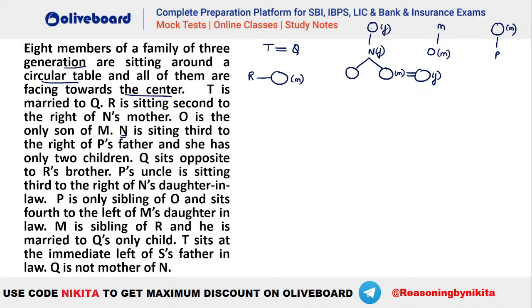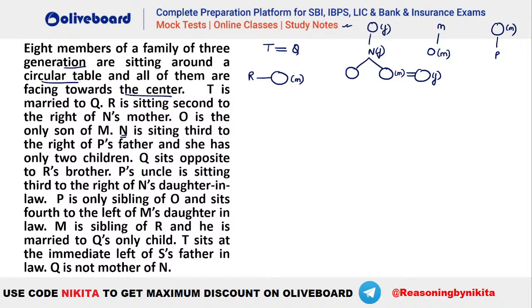So you can see in this particular tree, you are already getting 3 generations, and how many persons? 1, 2, 3, 4, 5. 5 persons you have already got, right? So it is given P has an uncle. It may be paternal uncle or maternal uncle. We will check that later.